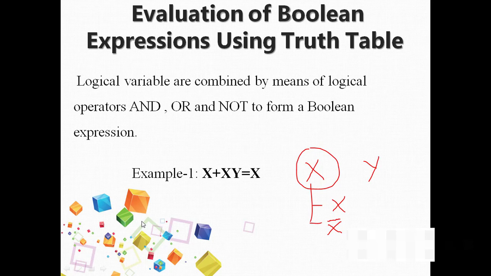Next, y can also be represented in 2 formats, that is uncomplemented format, and the complemented format, that is y bar. So the possible combination for these is only y.